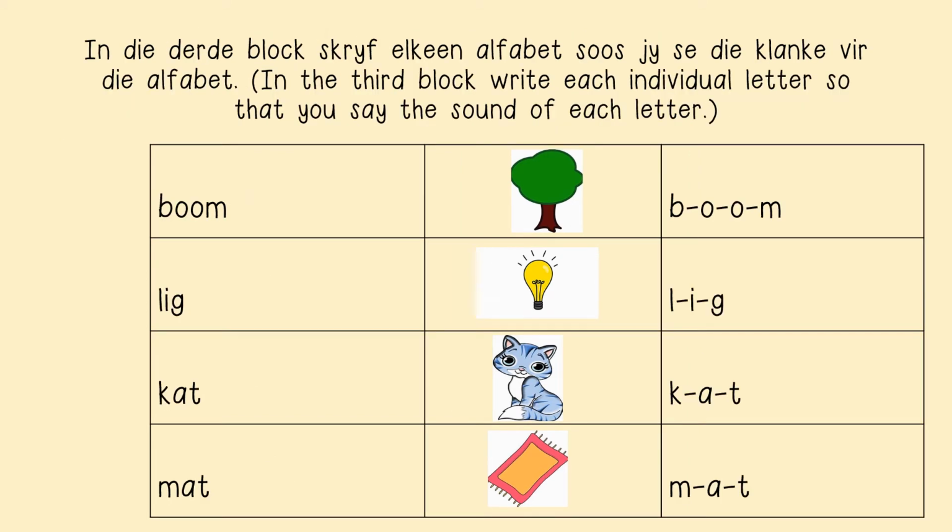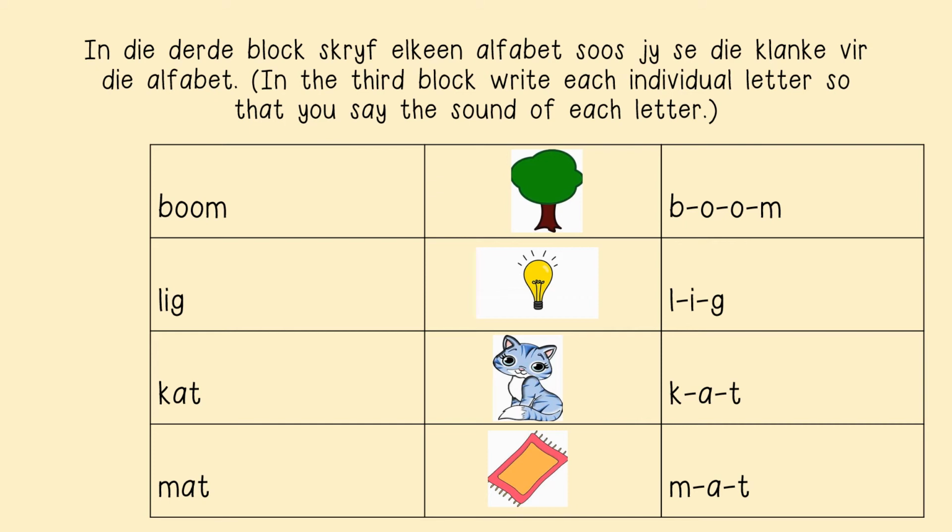Then in die derde blok skryf elkeen alfabet soos jy sê die klanke vir die woord. In the third block, write each individual letter so that you say the sound of the words. So the first word was boom, so you can write b, o, m to make boom.